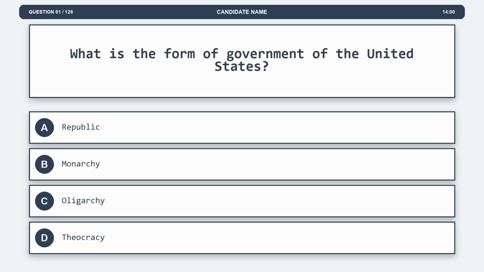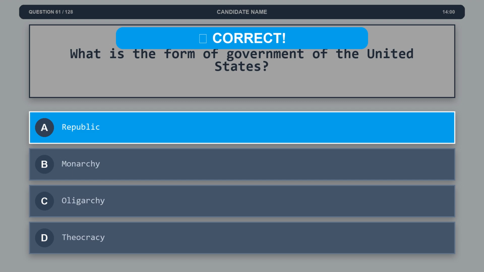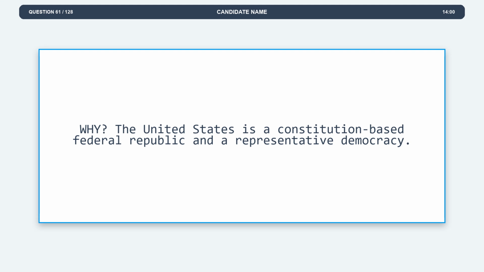Question 61. What is the form of government of the United States? Option A, republic. Option B, monarchy. Option C, oligarchy. Option D, theocracy. The correct answer is option A, republic. Explanation. The United States is a constitution-based federal republic and a representative democracy.